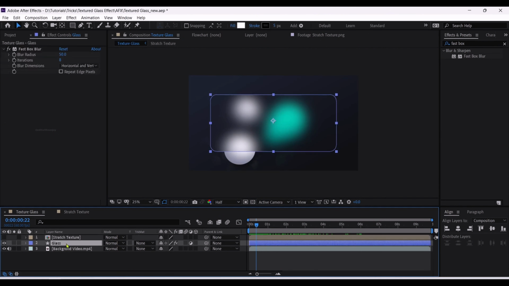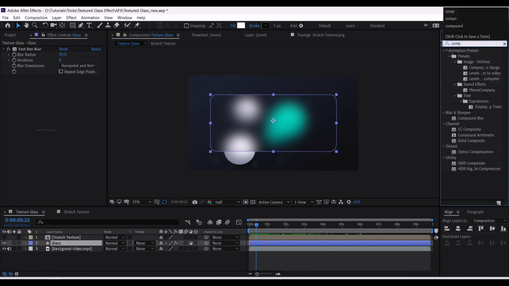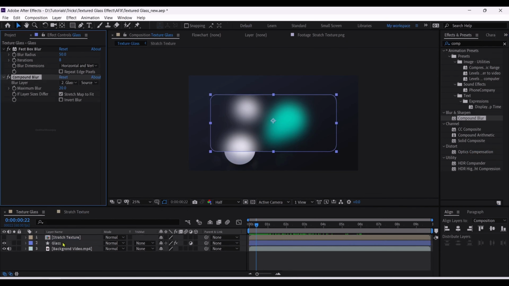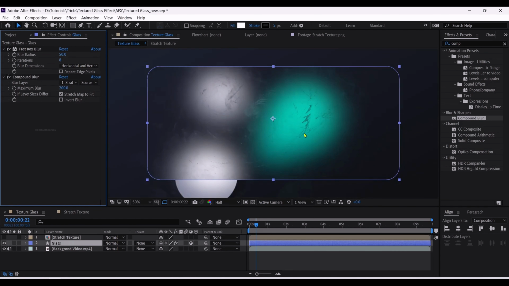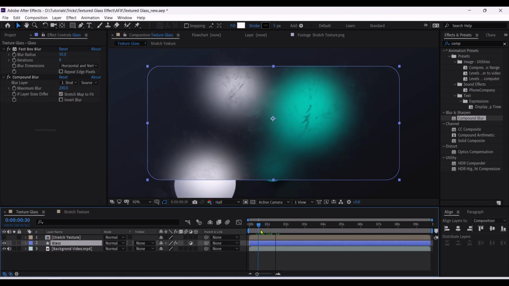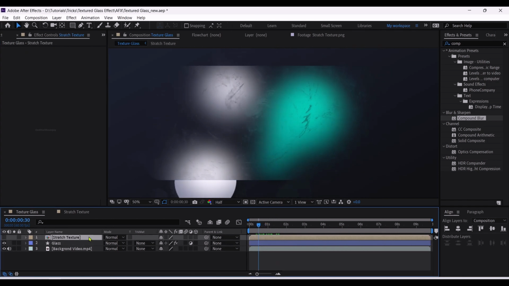And let's add compound blur to this glass layer, and choose scratch texture and increase max blur value to maybe 200. Now you can see the texture is coming pretty well. I'm still not satisfied with this texture. So let's quickly adjust it.